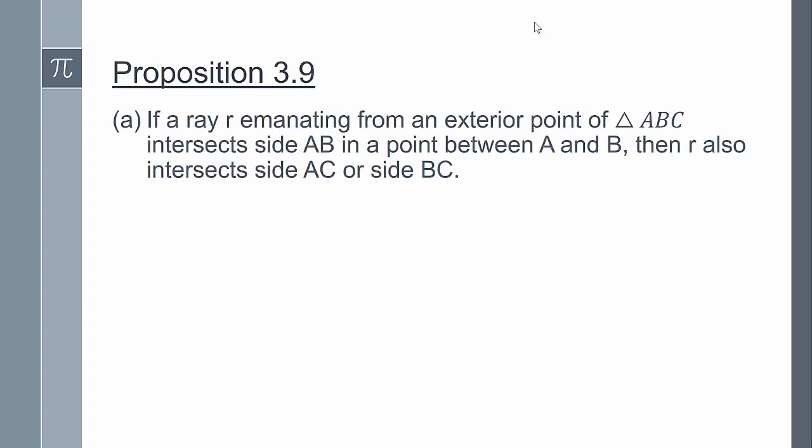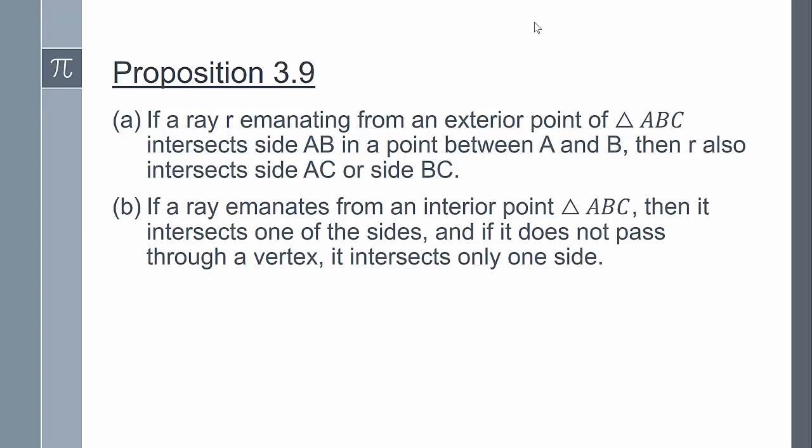The last proposition that we're going to look at with the betweenness axioms is proposition 3.9, which has two parts. It states that if a ray R emanating from an exterior point of triangle ABC intersects side AB in a point between A and B, then R also intersects side AC or side BC. And the second part: if a ray emanates from an interior point of triangle ABC, then it intersects one of the sides, and if it does not pass through a vertex, it intersects only one side.